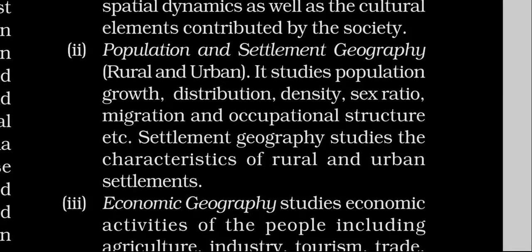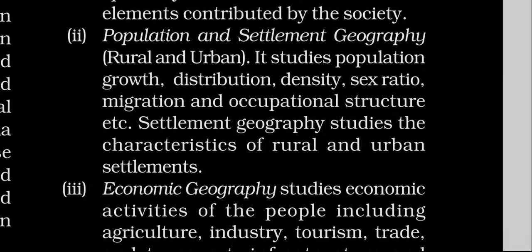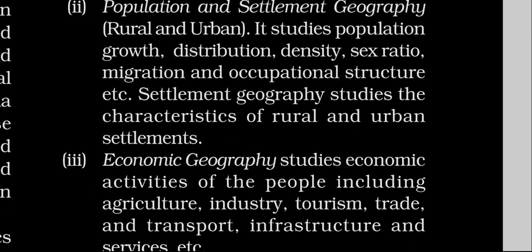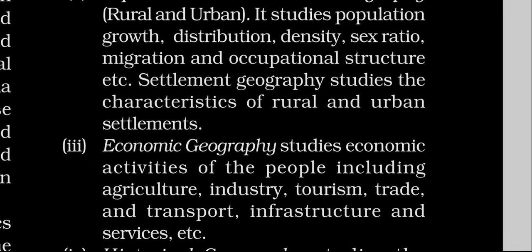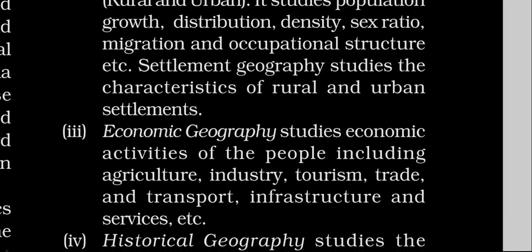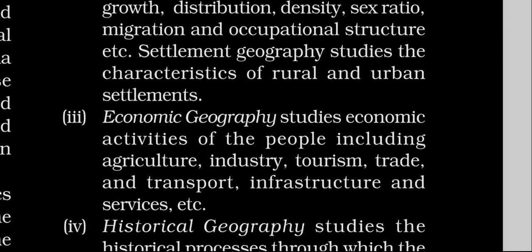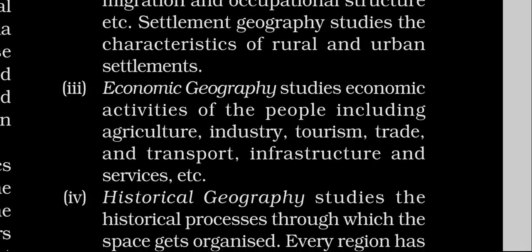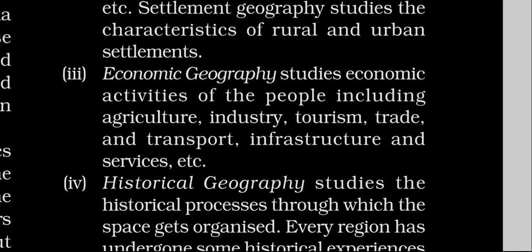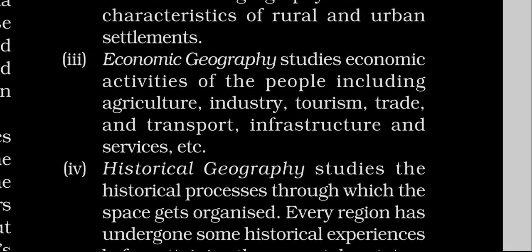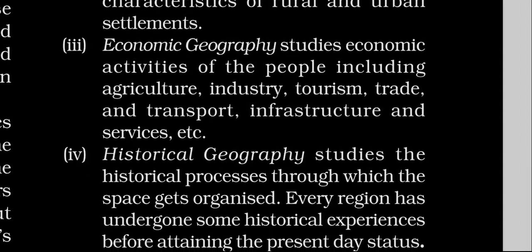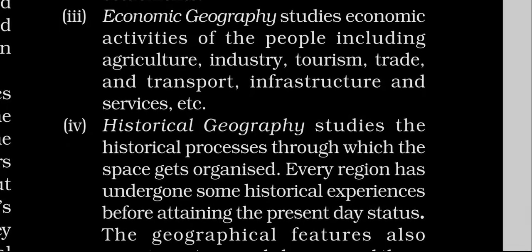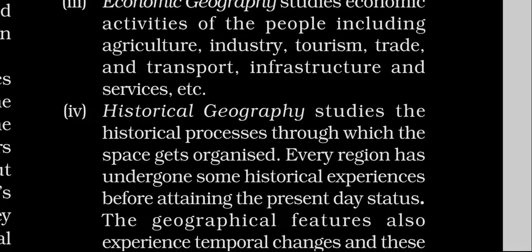The study of rural and urban settlement. Economic geography studies economic activities of the people, including agriculture, industry, tourism, trade, and transport, infrastructure, and services, etc. Historical geography studies the historical processes through which the space gets organized.